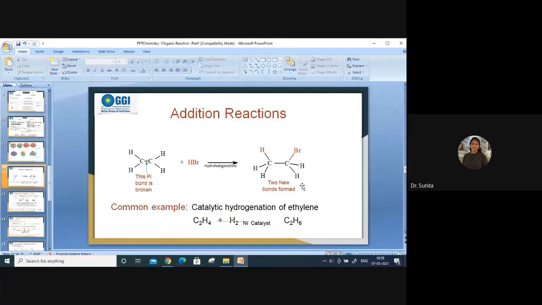Then what can be possible? We can replace the H group by Br over here. Substitution can take place. What type of reaction will take place? Substitution reaction takes place, but not addition.